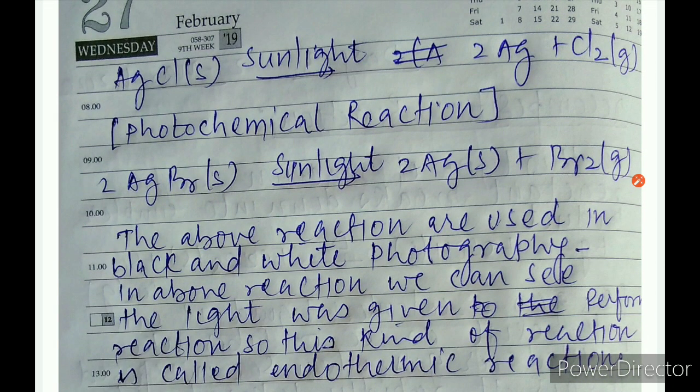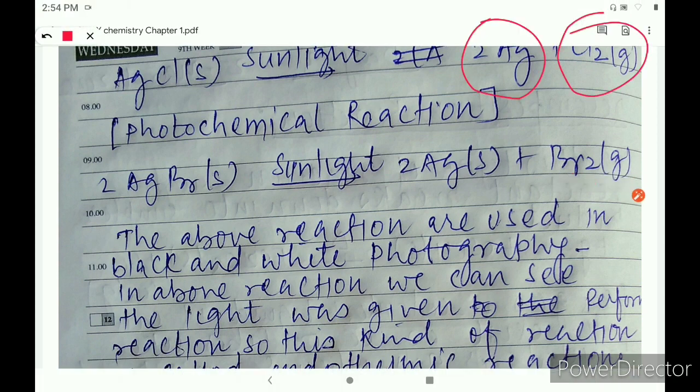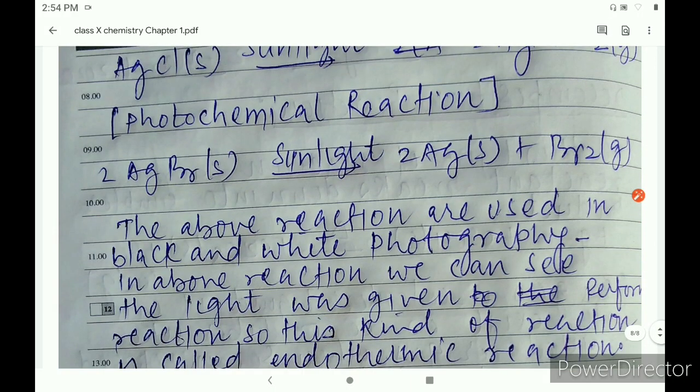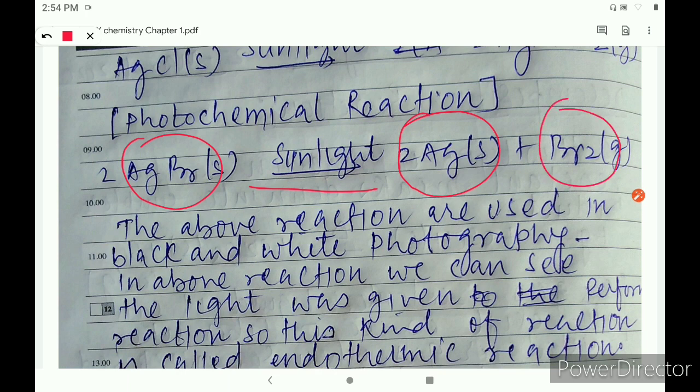Now we will learn about a special kind of reaction which is called a photochemical reaction. Why do we call it a photochemical reaction? The meaning of photo is light. Silver chloride, when exposed to light, decomposes into silver as well as chlorine. This kind of reaction is called a photochemical reaction. Silver bromide, just like silver chloride, when exposed to sunlight, decomposes into silver as well as bromine. The above reaction is used in black and white photography.